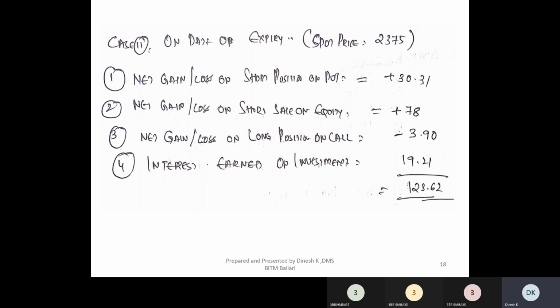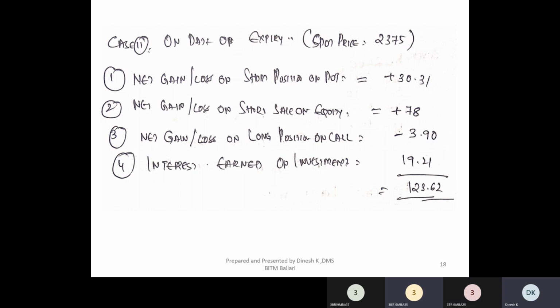The loss here is 25, but he has already received a premium. So how much is the premium that he has received? 55.31, right? Minus 25, it would be 30.31. Okay, got it? How do we get the 30.31 answer? 55.31 minus 25.